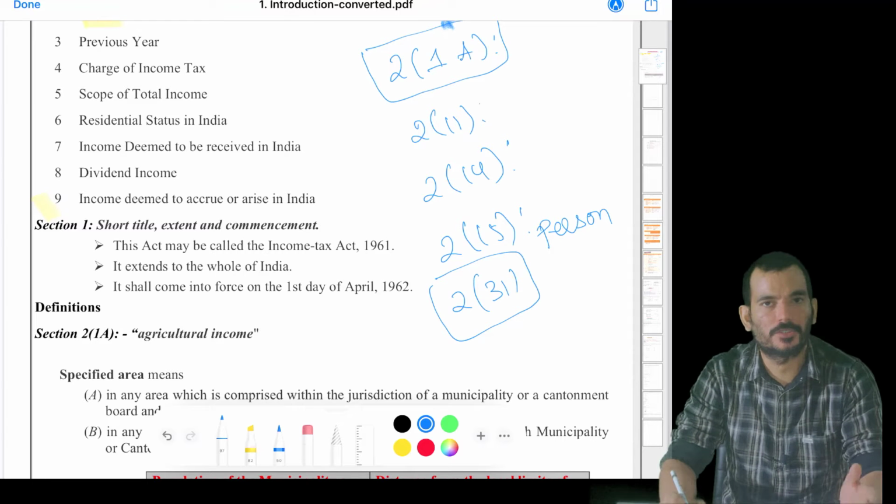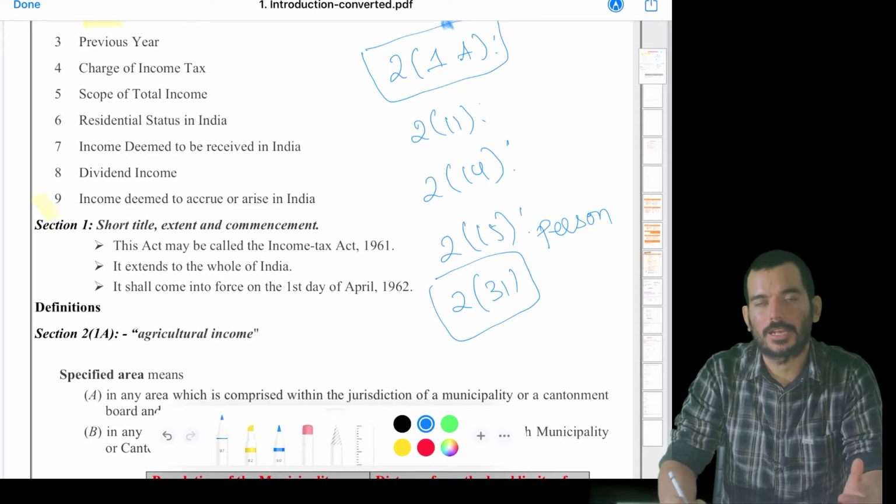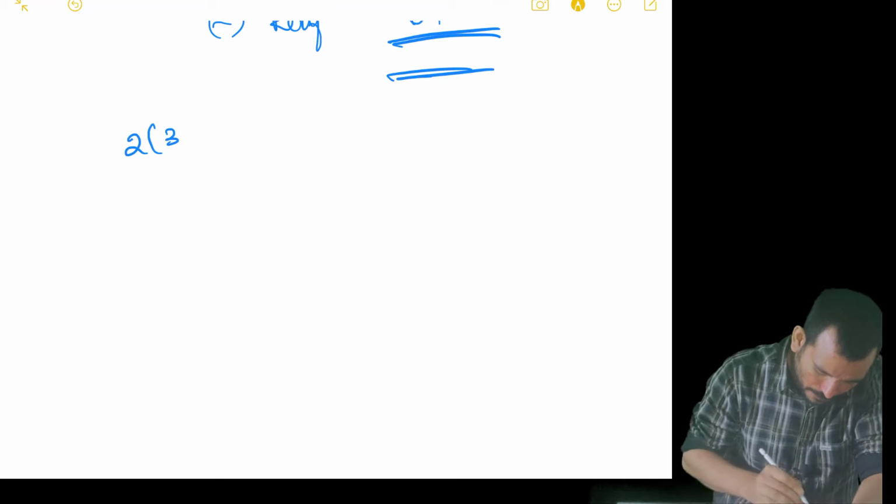person. The definition of person has certain things which are more important as per my understanding. The reason, I'll take now only.